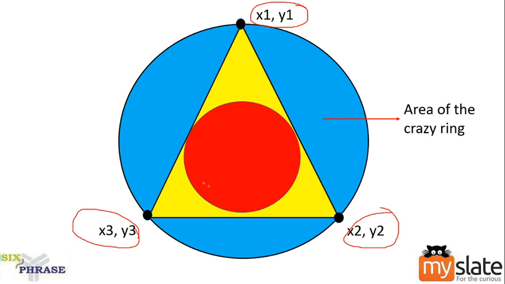The triangle expanded according to the outer circle, and the inner circle expanded according to the triangle, which means directly or indirectly the radius of both the circles is purely dependent on the triangle.